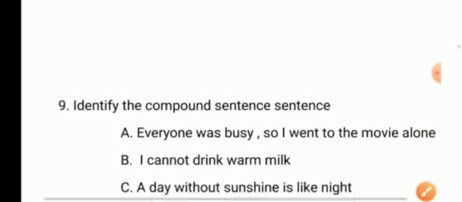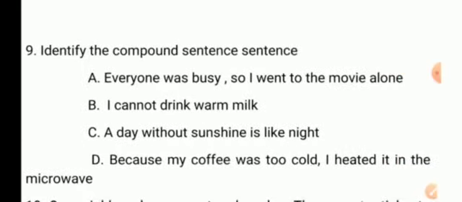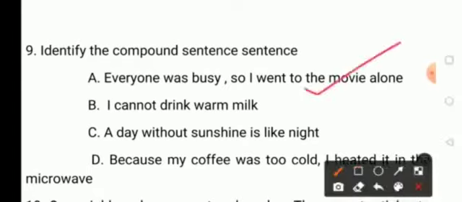Moving on to the 9th question, identify the compound sentences. Options are option A, everyone was busy so I went to the movie alone, option B, I cannot drink warm milk, option C, a day without sunshine is like night, and option D, because my coffee was too cold I heated it in the microwave. So based on this structure we divide sentences into 3: simple sentence, compound sentence and complex sentence. So here the question is to identify the compound sentence. So the answer is option A, everyone was busy so I went to the movie alone.